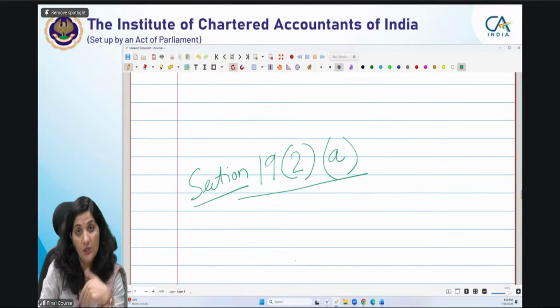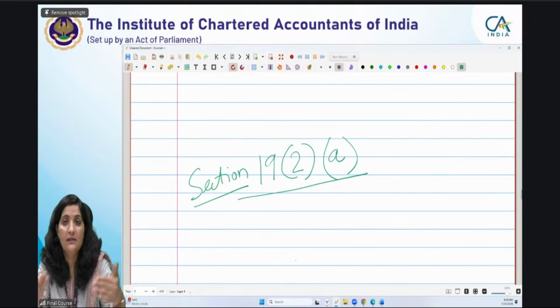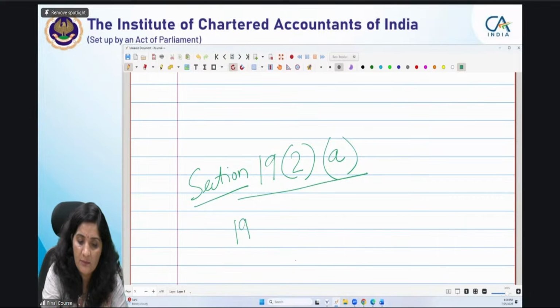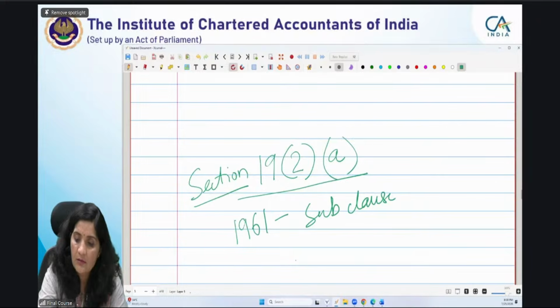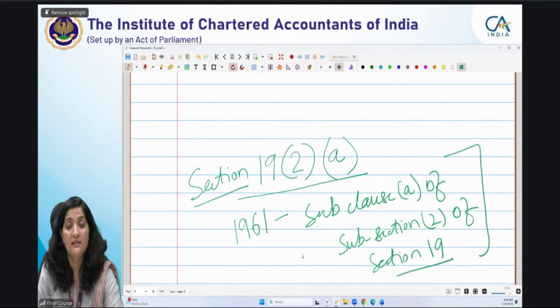But in the new act, the format of reading itself has been changed. And you will understand that when they give the reference to a particular section. In the earlier act, they gave the reference in this format only, as referred to in subclause A of subsection 2 of section 19 of the 1961 act. This is the way we were reading, and they gave the reference in this format only.